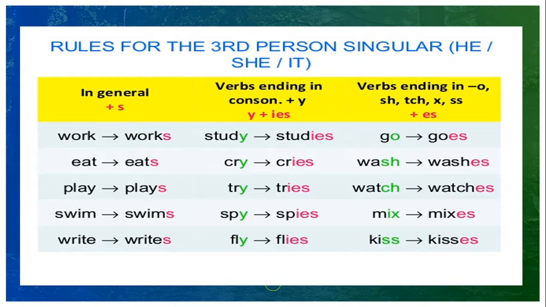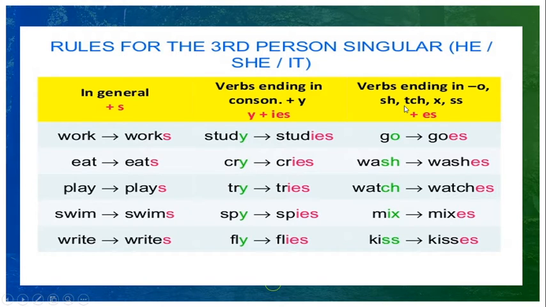But if the verb ends with y, for example study, cry, try, spy, fly, when the verb is used with third person singular, we are adding ies after removing y.